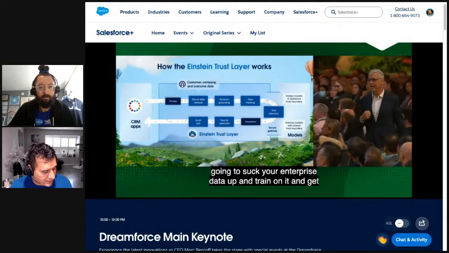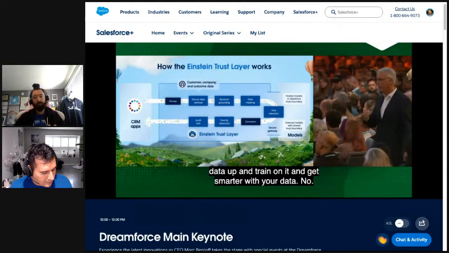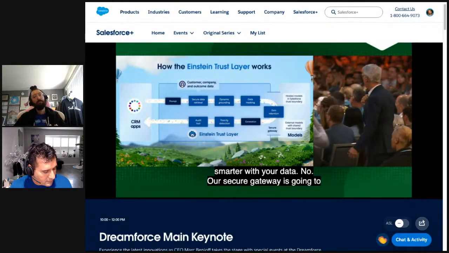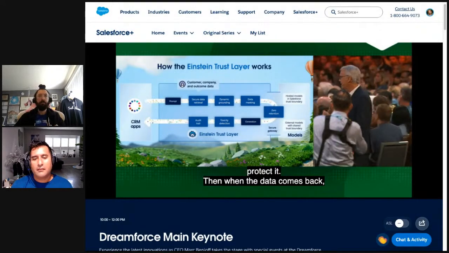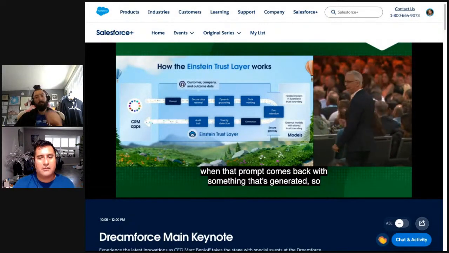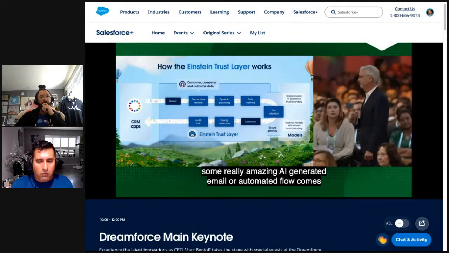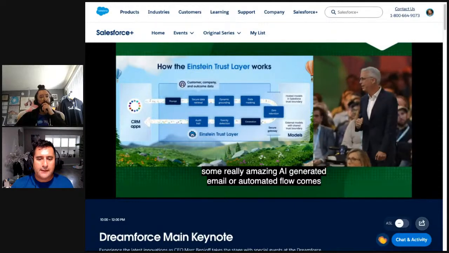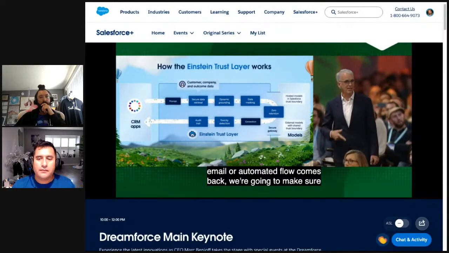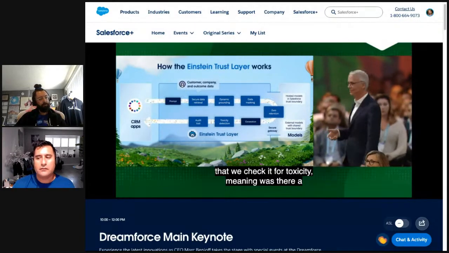Our secure gateway is going to protect it. And then when that prompt comes back with something that's generated, like some really amazing AI generated email or an automated flow, we're going to make sure that we check it for toxicity, meaning was there a hallucination? Is it toxic? Is there some ethical issue in there? We're going to scan it.